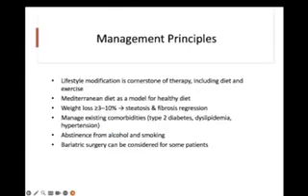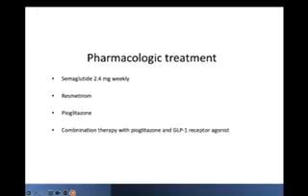How do we manage them? So lifestyle modification is cornerstone of therapy, meaning healthy diet and exercise. Mediterranean diet is a good choice for healthy diet. Weight loss, 3 to 10%, was shown to reduce steatosis and help in fibrosis regression. Again, we have to manage existing comorbidities like type 2 diabetes, dyslipidemia, hypertension. We have to strongly encourage patients to avoid alcohol and smoking, and bariatric surgery can be considered for some patients who need weight reduction.